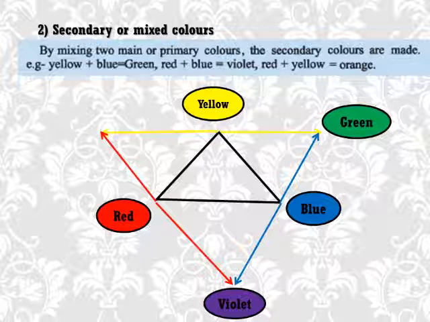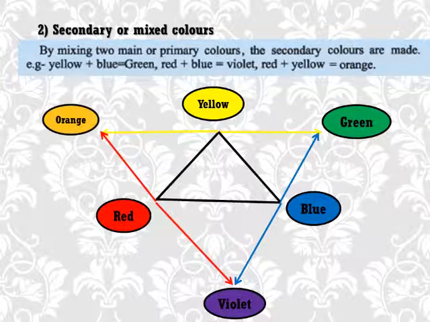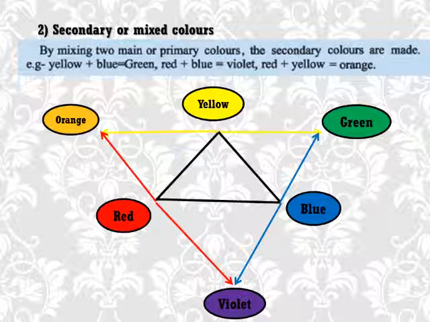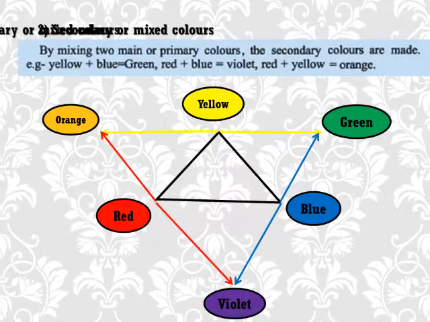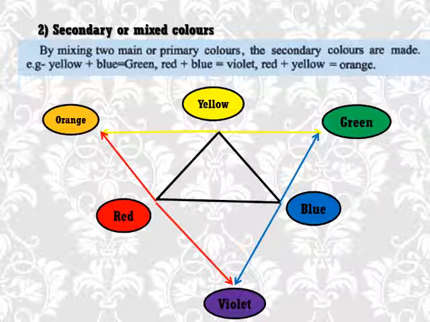Then by mixing red and yellow, orange is created. So there are 3 primary colors and 3 secondary colors. Clear? I repeat, by mixing 2 main or primary colors, the secondary colors are made.